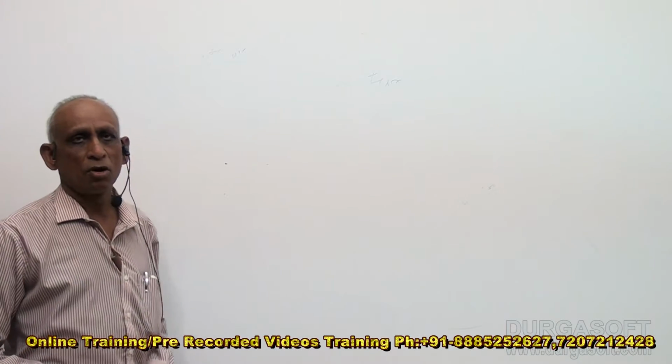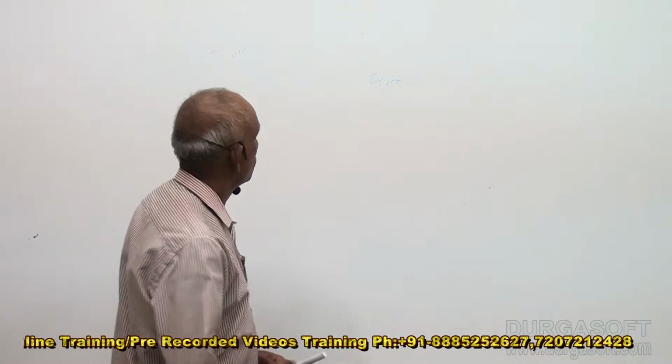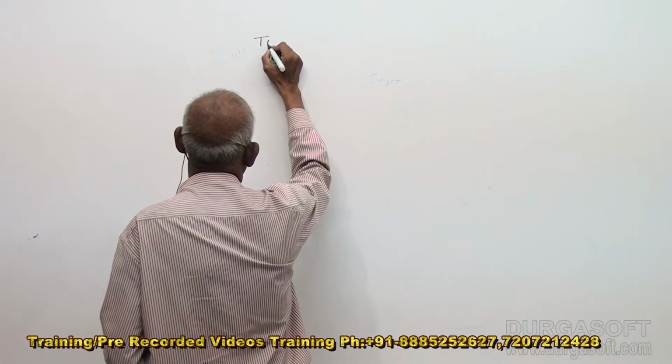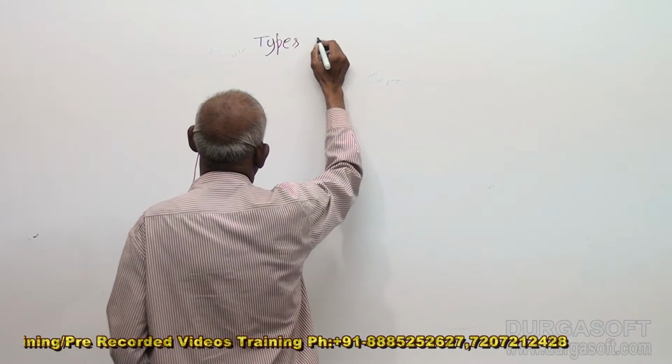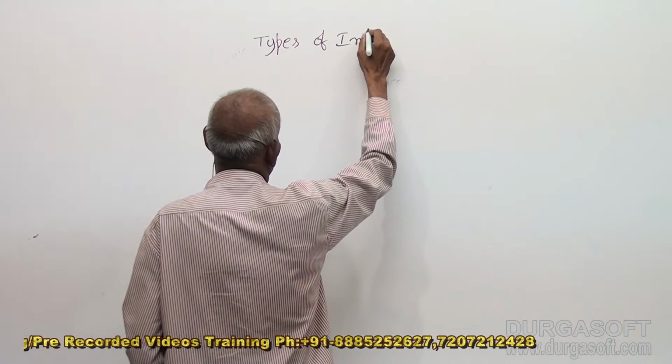Next question is, what are types of inheritance? Types of inheritance.